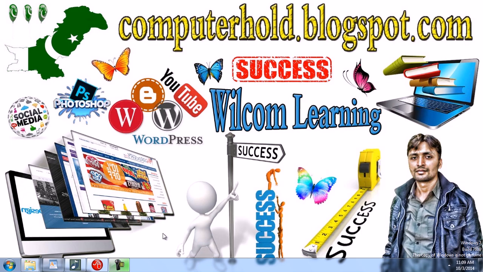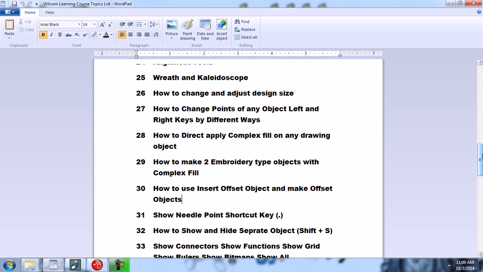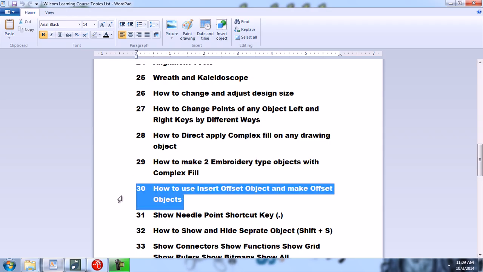Our computer embroidery designing complete course on Wilcom software is continued, and in this video you will learn how we can use the insert offset object tool and how we can make offset objects by using it.